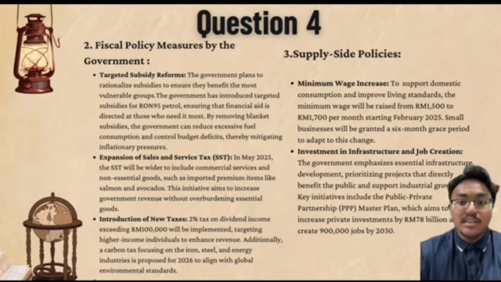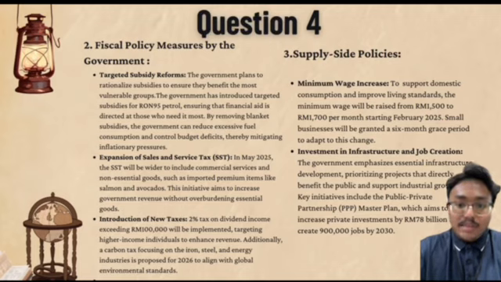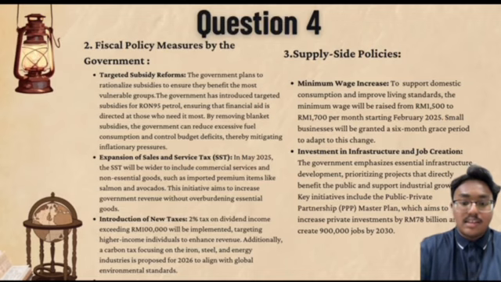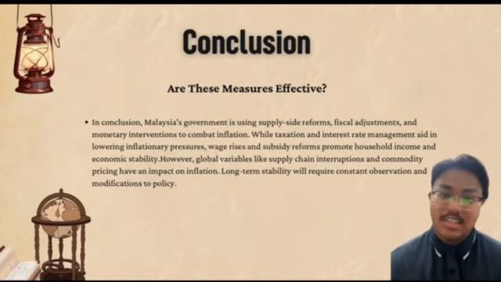Second, investment in infrastructure and job creation. The government emphasizes essential infrastructure development, prioritizing projects that directly benefit the public and support industrial growth. Key initiatives include the Public-Private Partnership, or PPP, Master Plan, which aims to increase private investment by RM78 billion and create 900,000 jobs by 2030.